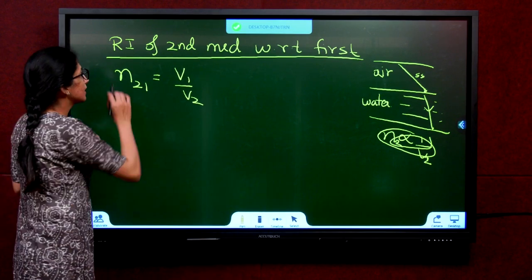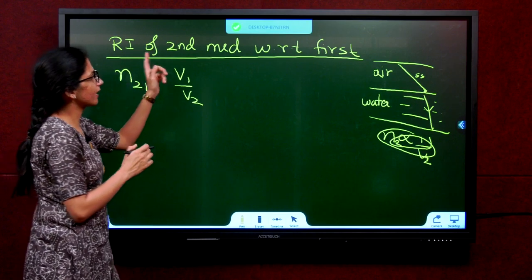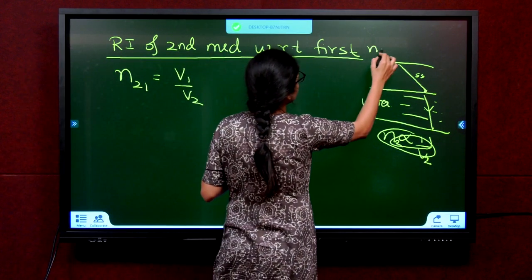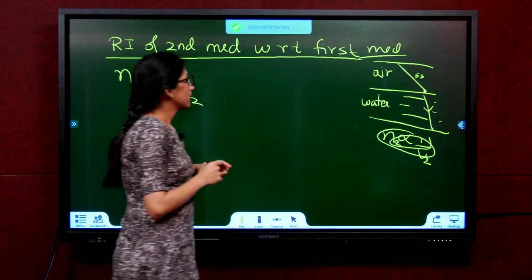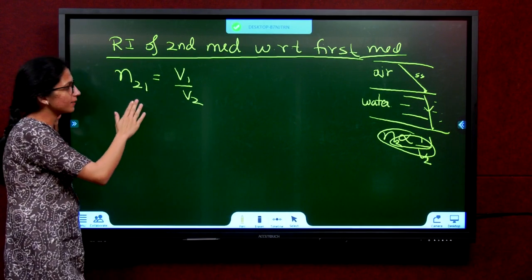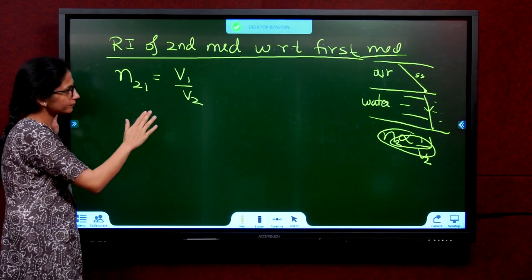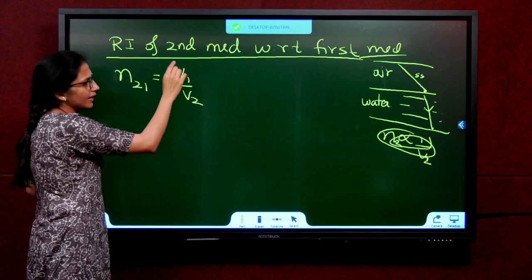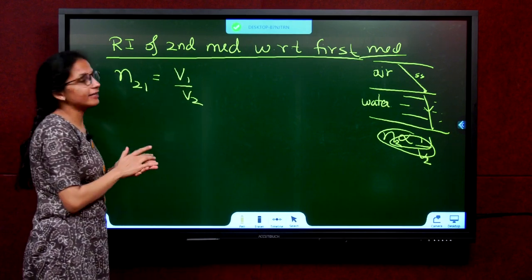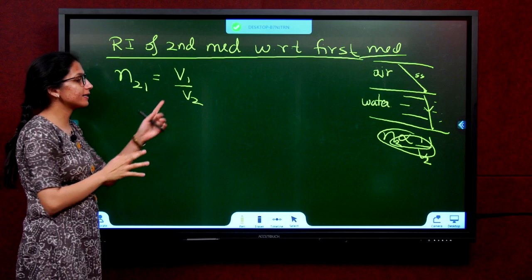Let me repeat. Refractive index of second medium with respect to first medium is defined as the ratio of speed of light in first medium to the speed of light in second medium.